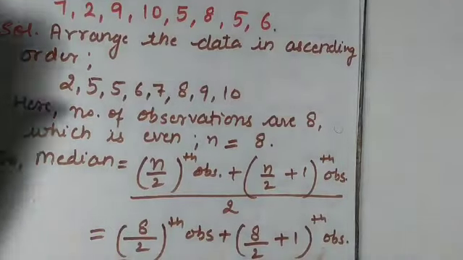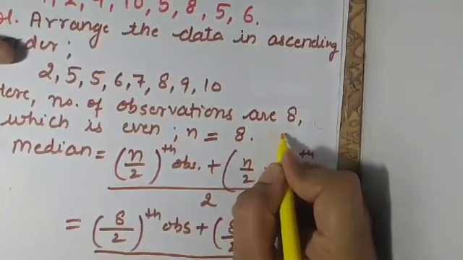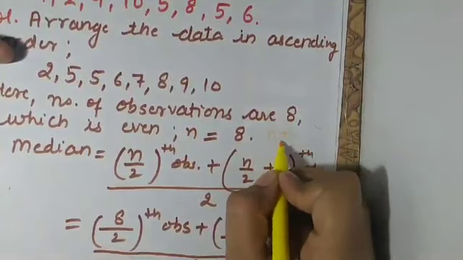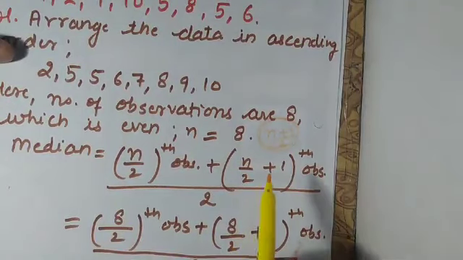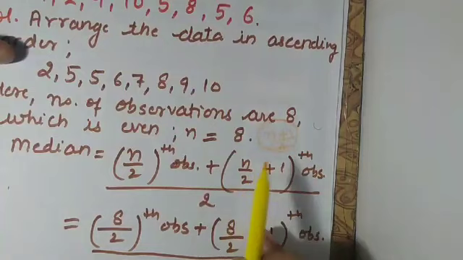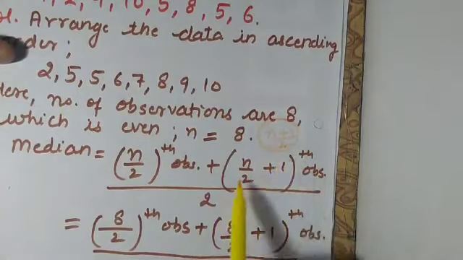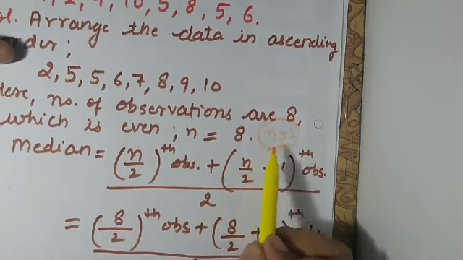One more thing I want to discuss is that n by 2 plus 1 and n plus 1 by 2 are both different things. Usually students make a mistake in this only, that they consider these two things as the same, but they are different. How are they different? First let me consider this one.